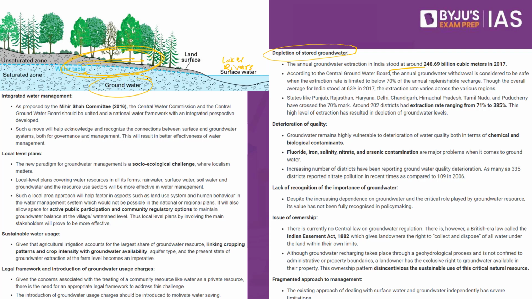Ideally, there will be something called a sustainable recharge. If countries are not able to meet the sustainable recharge, this could be problematic for future generations. In a few areas, we are able to meet the sustainable parameter, but in a number of states like Punjab, Rajasthan, Haryana, Delhi, Chandigarh, Himachal Pradesh, Tamil Nadu and Puducherry, we are extracting so much that in the near future, the sustainability of the groundwater may become a tougher job.